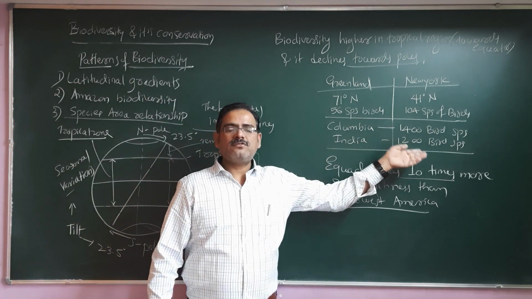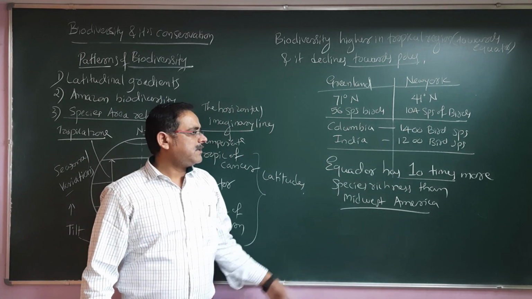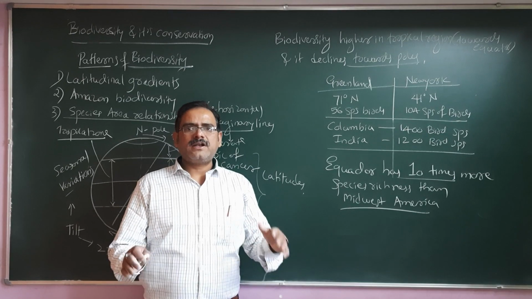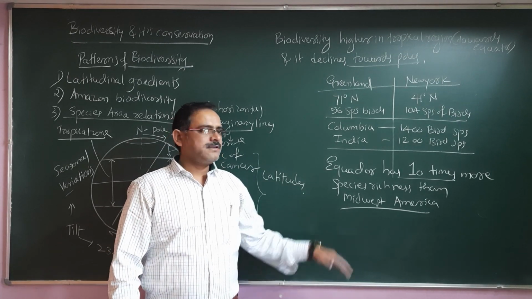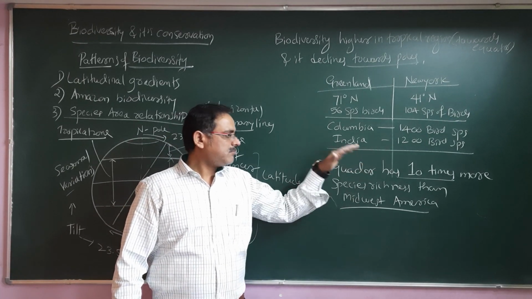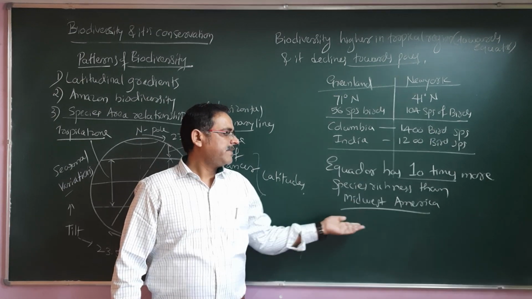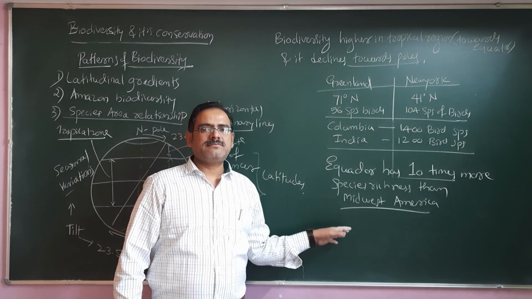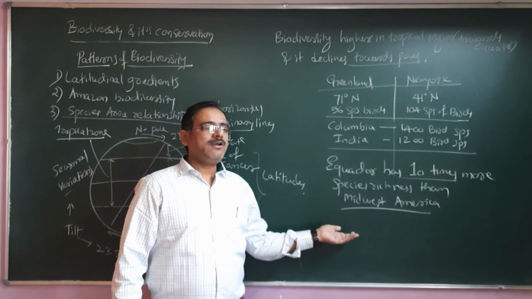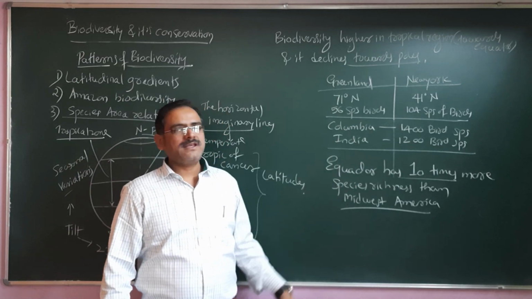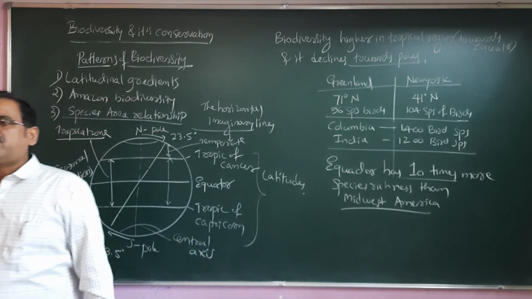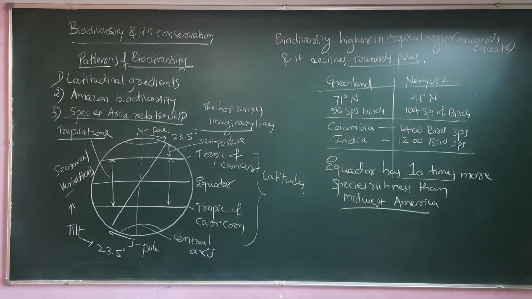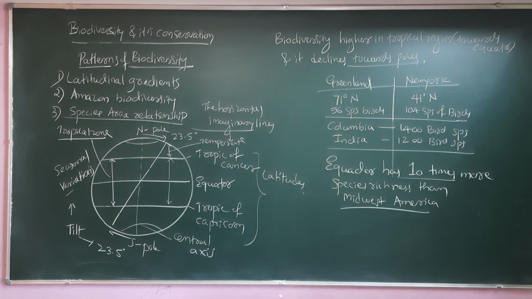India has 1200 species of birds. And Ecuador is a country located on the equator, in South America. It has 10 times more species richness than Midwest America. Why? Because Midwest America has a cold region and not such favorable conditions as the equator. So these are the most important points you need to remember.